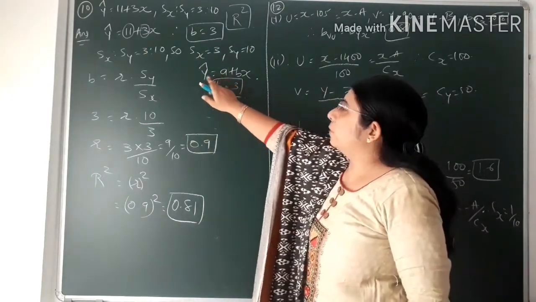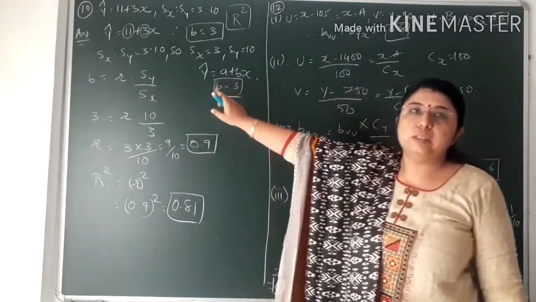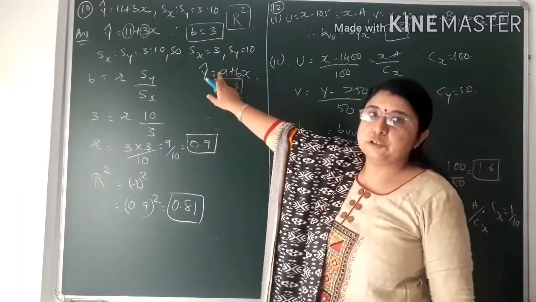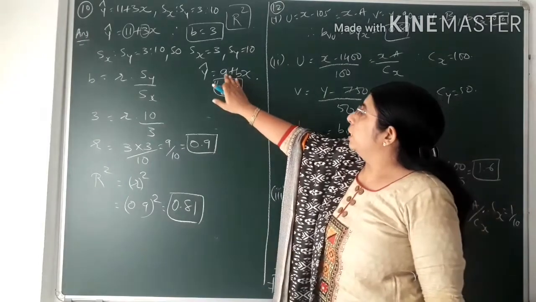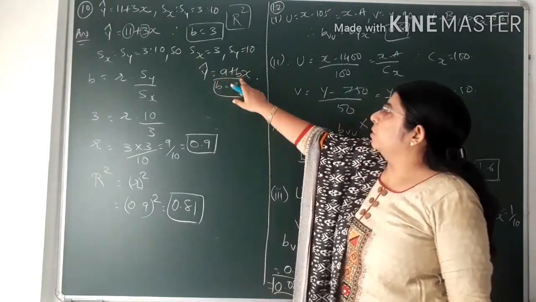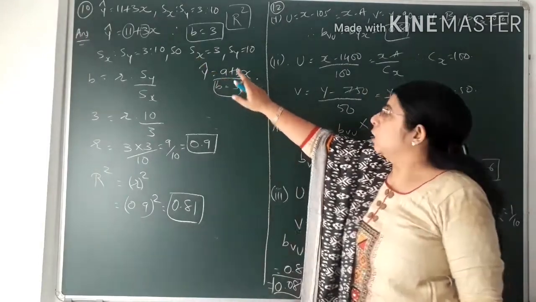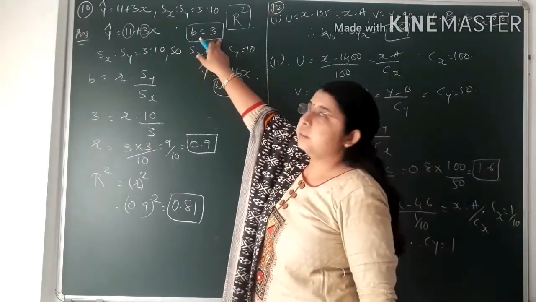That is y cap, that is the estimated value of y. You know the symbolic representation of y, that is y cap is equal to a plus bx. So in place of a, that would be 11, and in place of b, that would be 3. So here the b value we have found out is 3.